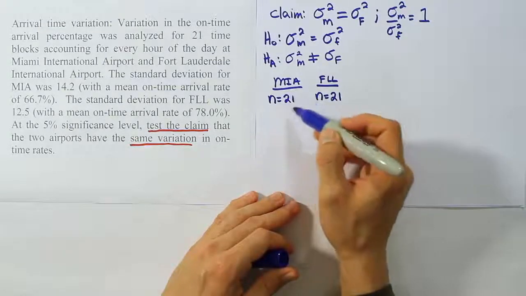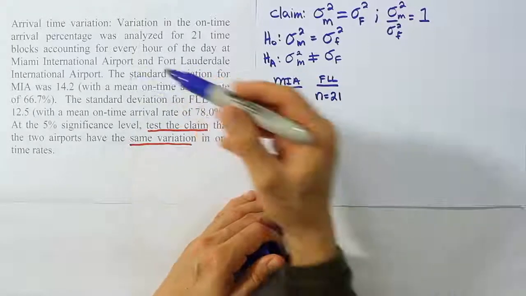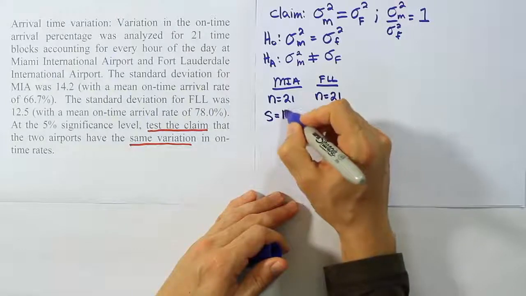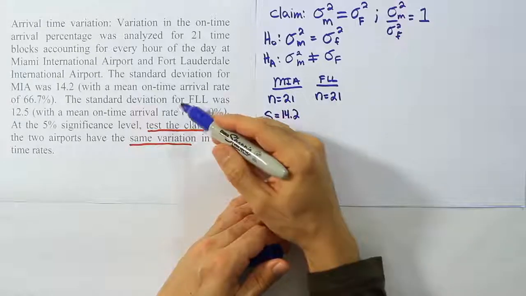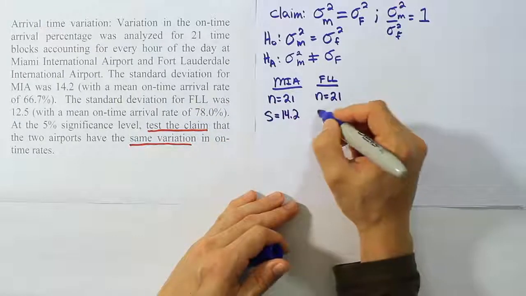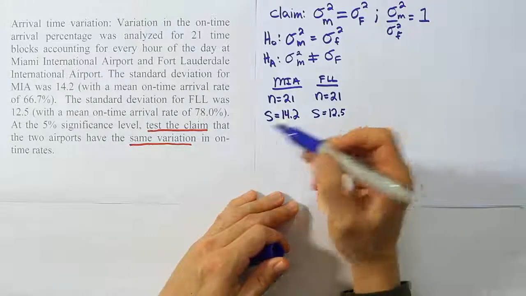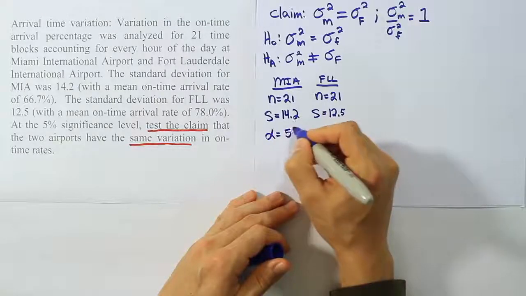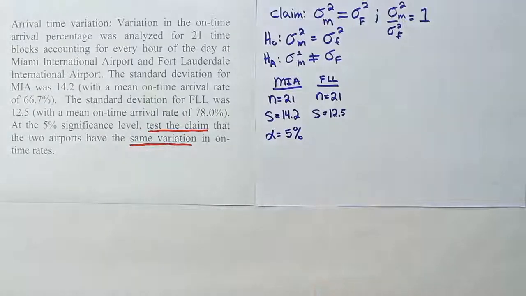Now let's express what else they give us in the problem. It says the standard deviation for MIA was 14.2. Standard deviation means s, right? That's the sample standard deviation, so it's not squared. We'll have to square it in our formula later. The standard deviation for FLL was 12.5. And then it tells us that we have a 5% significance level. They gave us some information here that we do not need. They talked about the mean on-time arrival rates, but we don't really care about that for this problem. That's not our interest, so we don't have to worry about it.